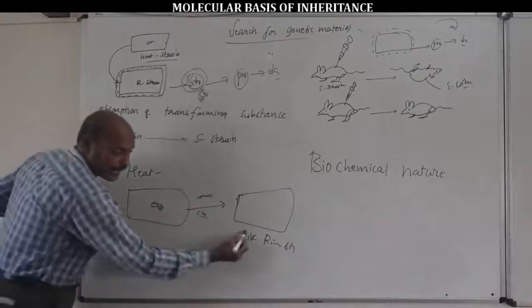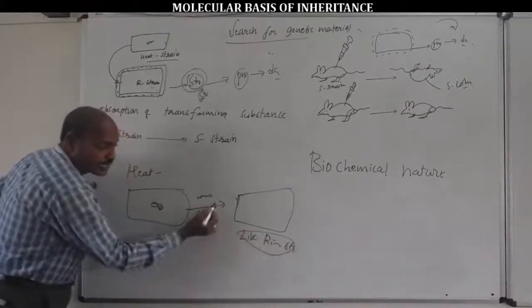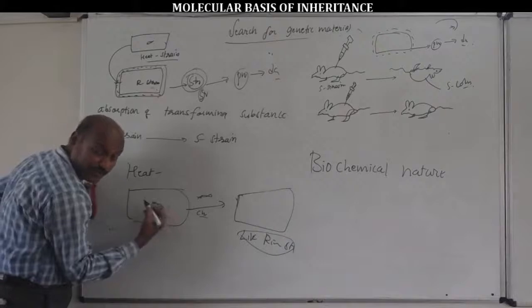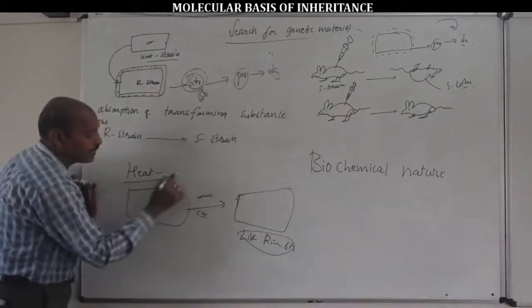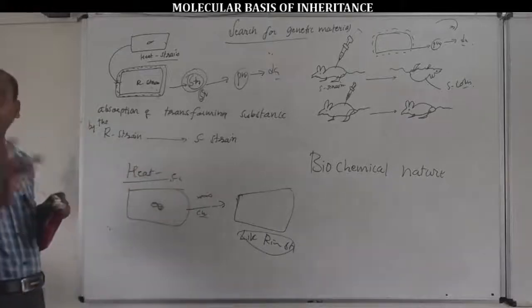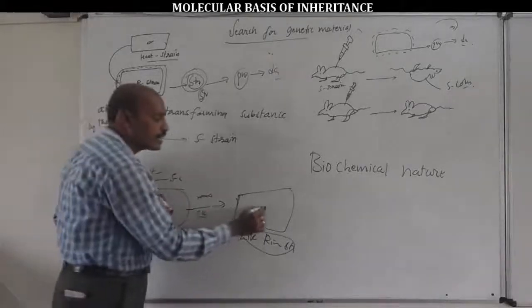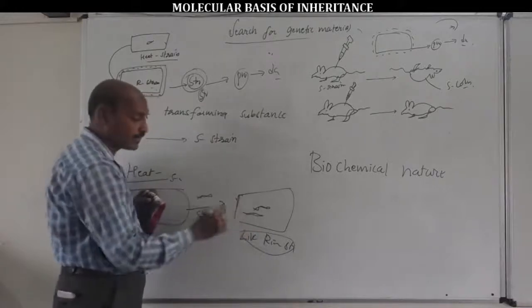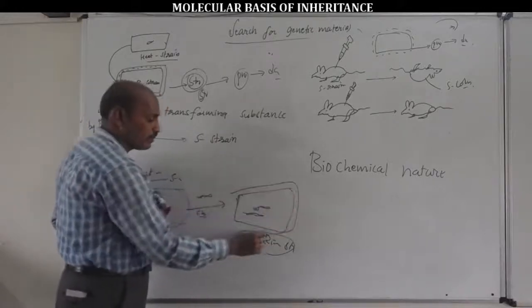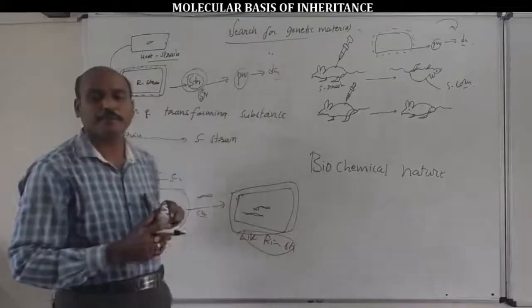Here the live R bacteria absorb the transforming genetic material, the transforming substance, from the heat-killed S bacteria. As a result, inside the R bacteria, the transforming substance synthesizes the capsule. Very important.